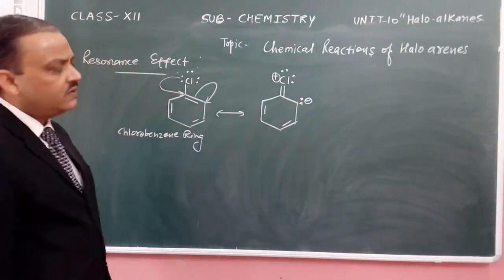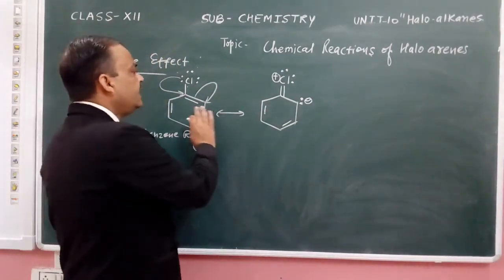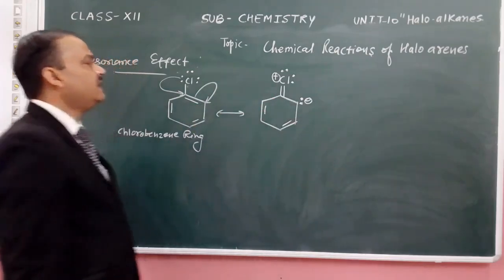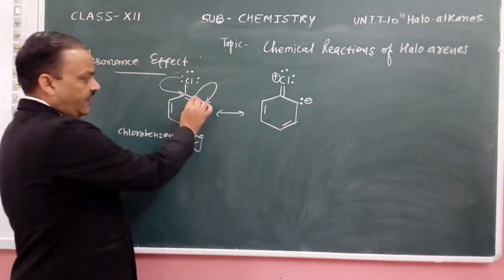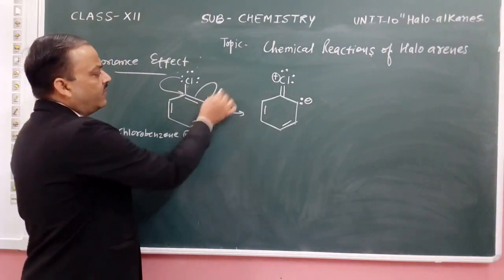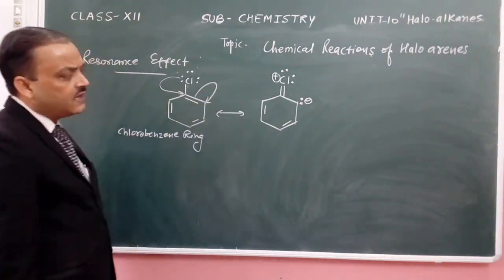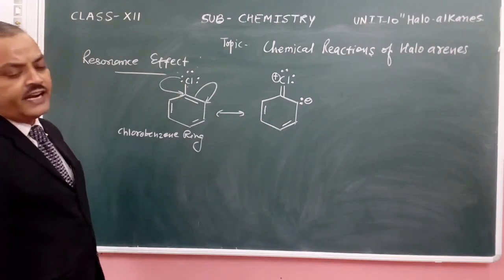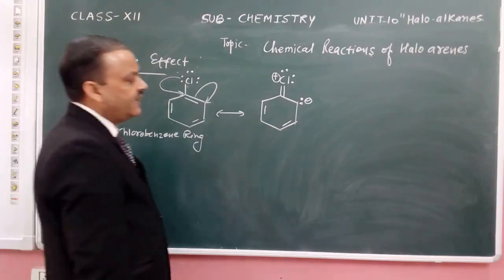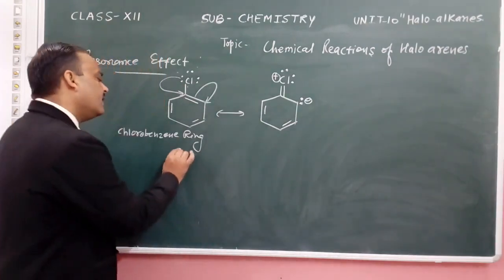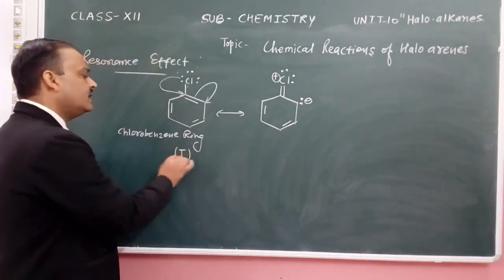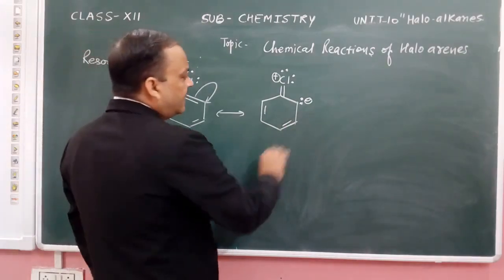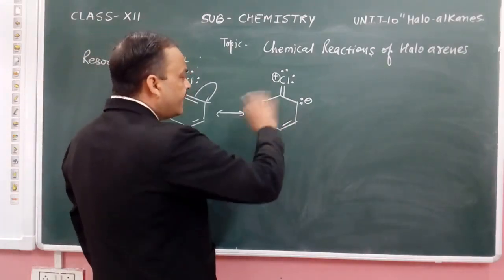That is how this structure gets converted into another resonating structure. The electron pair of the double bond shifts towards the nearest carbon atom, and we show this by the negative charge present there.